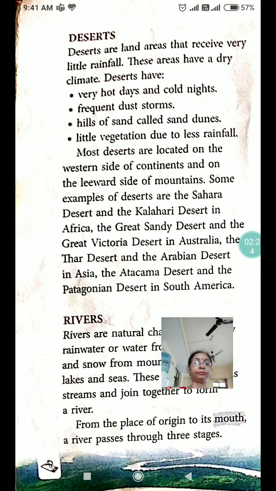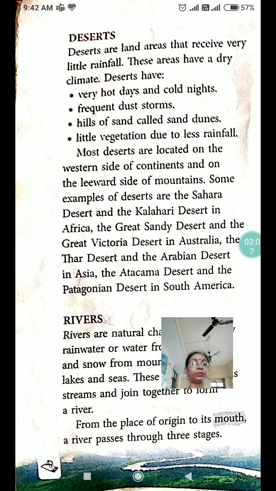So, deserts are land areas that receive very little rainfall, and these areas have a dry climate, very hot days and cold nights, frequent dust storms, hills of sand called sand dunes, and there is little vegetation, means very few crops are grown here due to very little rainfall. Most deserts are located on the western side of continents and on the leeward side of mountains.